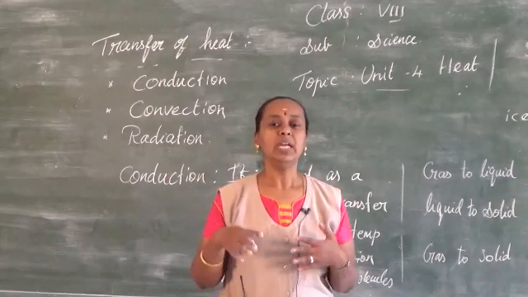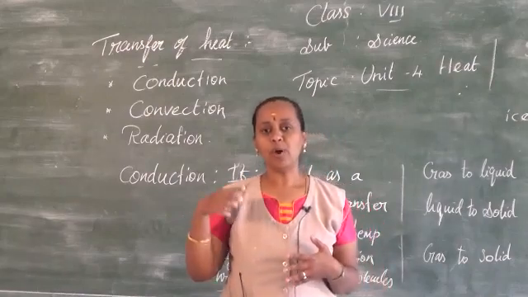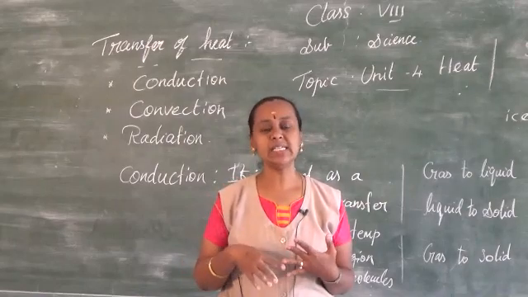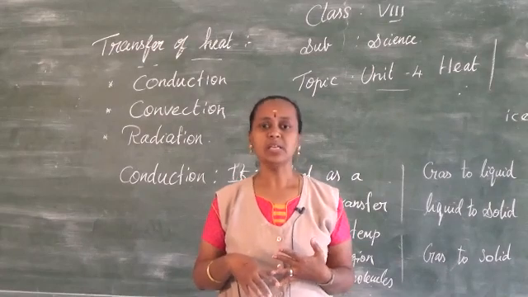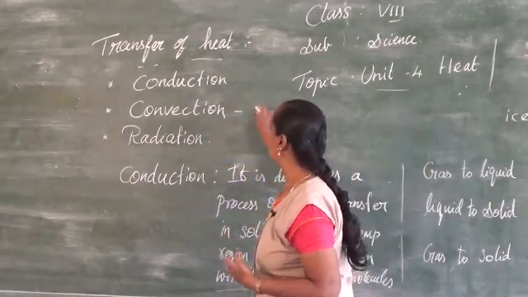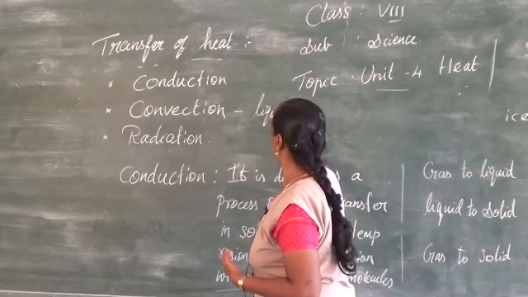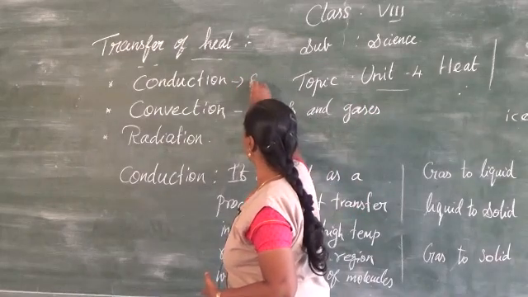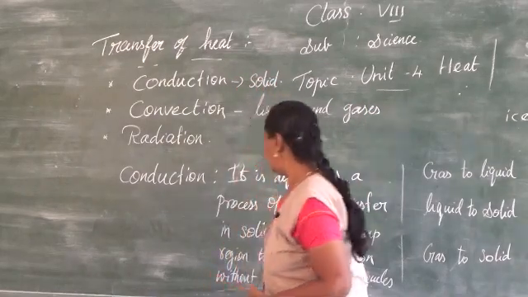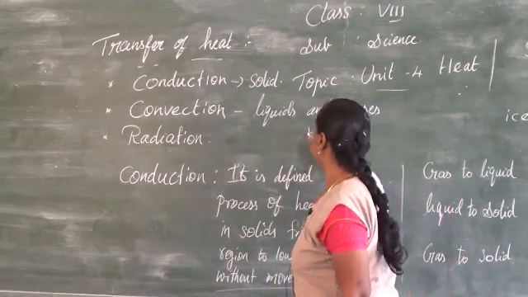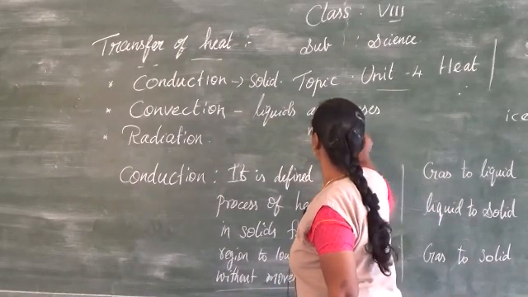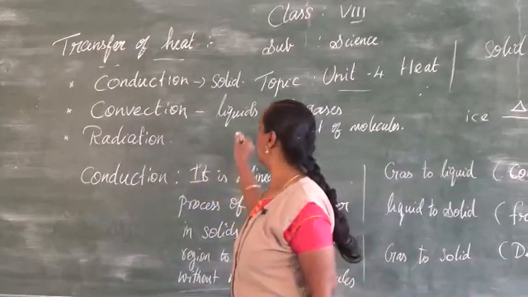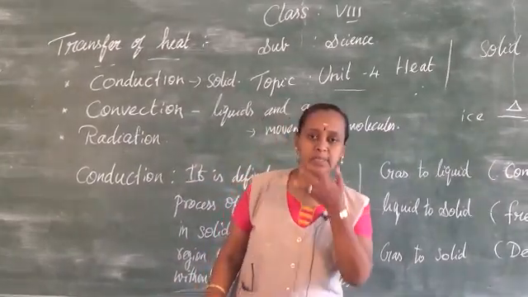So what is convection? It is a process of heat transfer from a hot region to a cold region with the movement of molecules. It happens in liquids and gases. Conduction happens in solids, where there is no movement of molecules. Here there is movement of molecules. This is the way air also gets heated up. So this is the thing about convection.